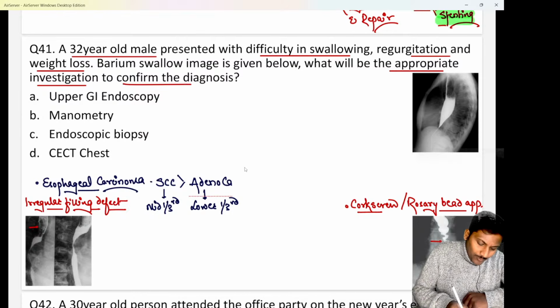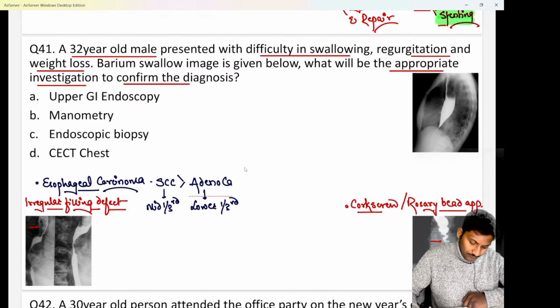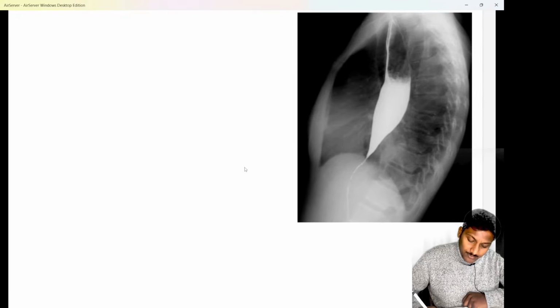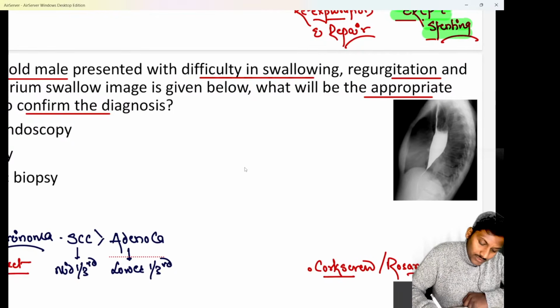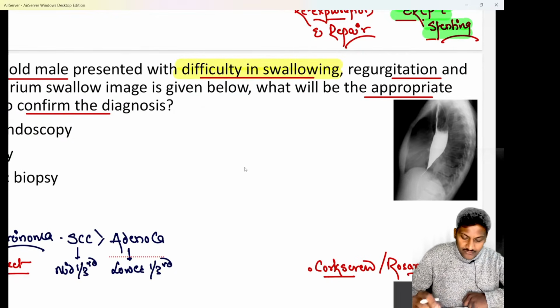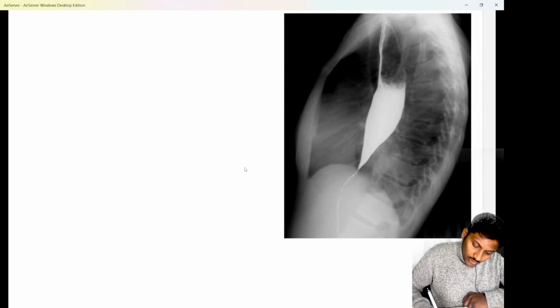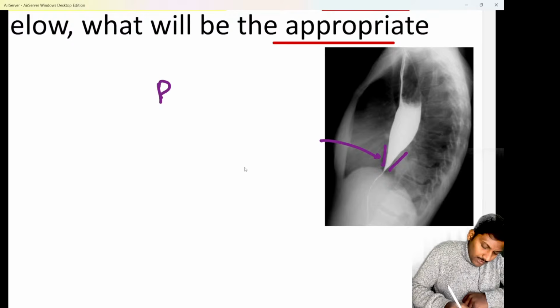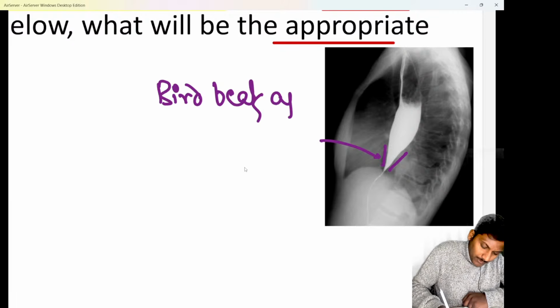I hope all of you are quite aware of this question now. So you can see, whenever a patient comes to us with complaints of difficulty in swallowing or dysphagia, the first investigation to be done is a barium swallow. And when we have done a barium swallow, you are able to see a smooth tapering or a smooth narrowing. We know the smooth tapering or smooth narrowing is classically referred to as the bird beak appearance.